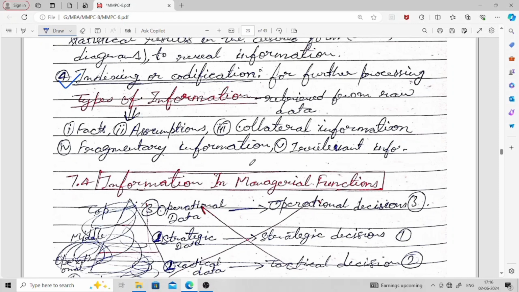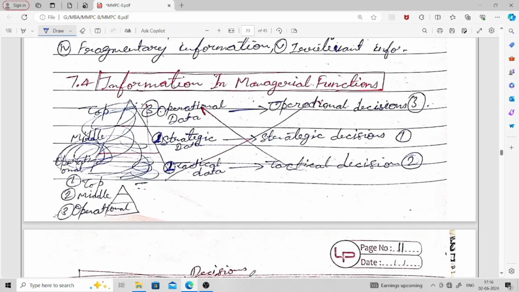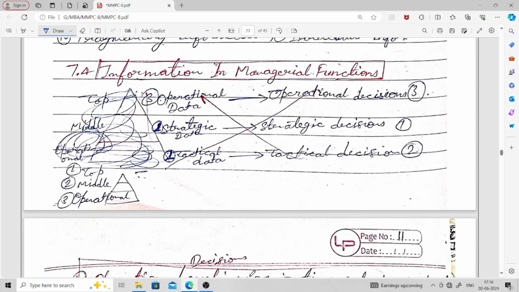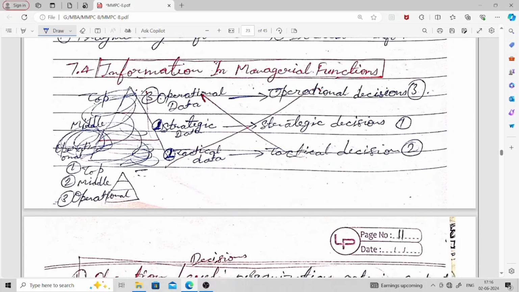Then you have the next one, information in managerial function. How do we use information in managerial function? Generally managerial functions are at three levels: first top, then second mid level, and then operational. So these are the three levels of managerial operations, and for all these managerial functions, we need different kinds of information.